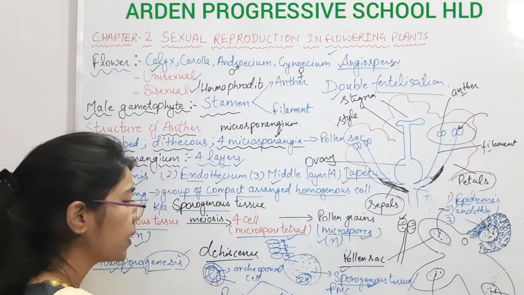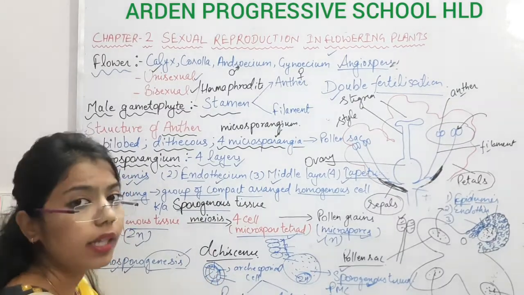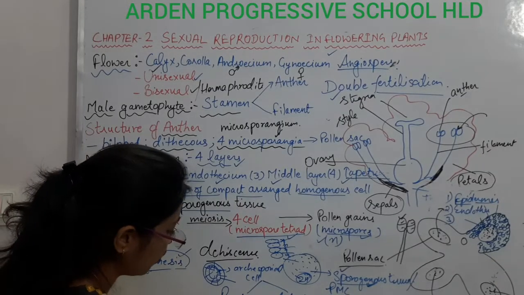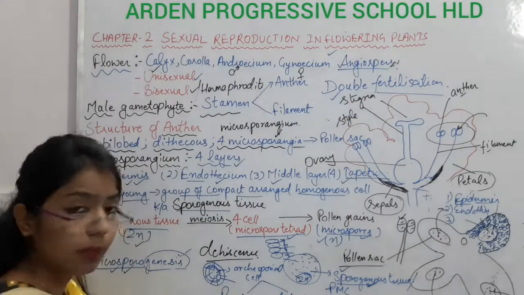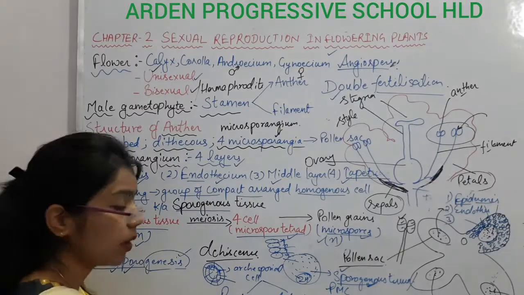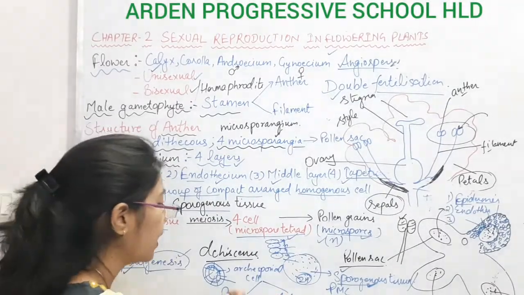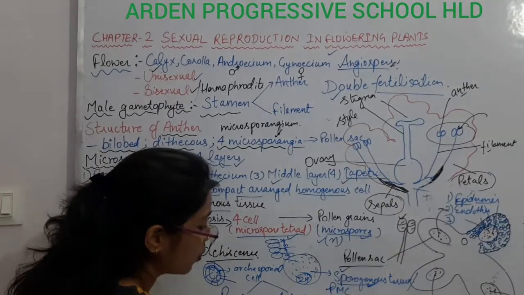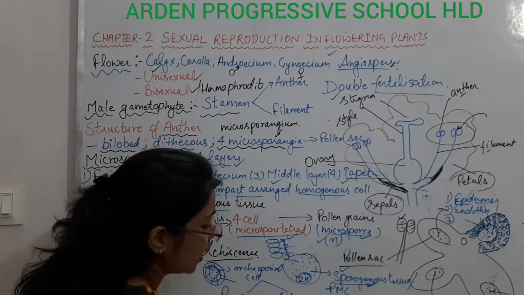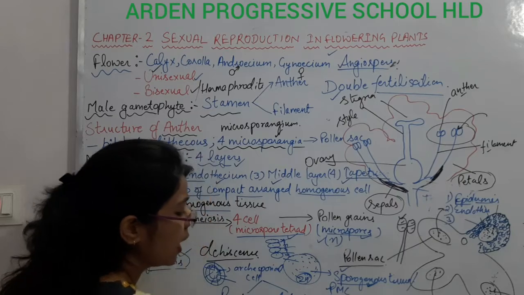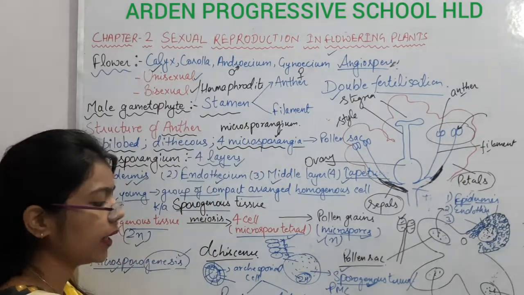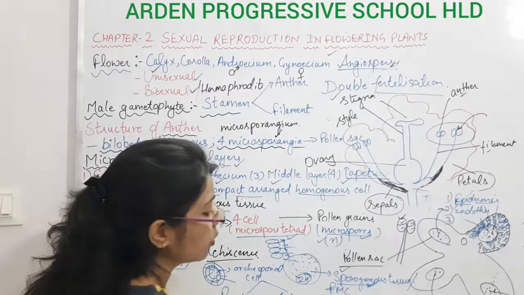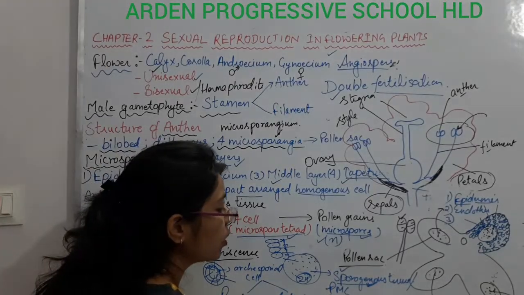The outermost cells are known as primary parietal cells, and the cells prepared inside are known as primary sporogenous cells. And all the sporogenous cells combining here are going to form tissue, because we know tissue is what?